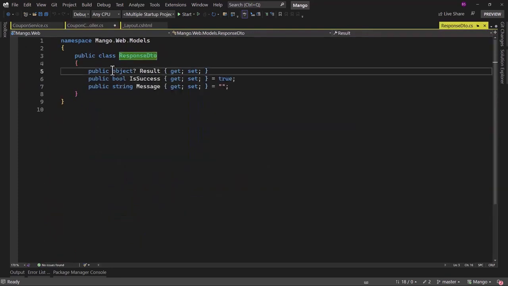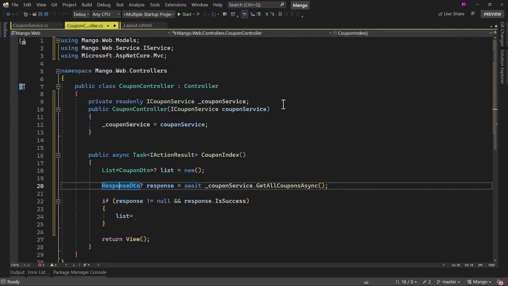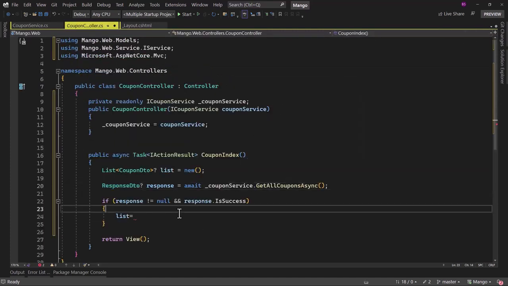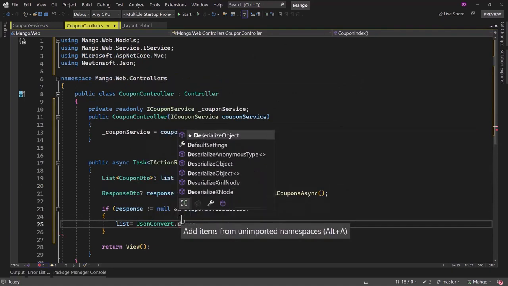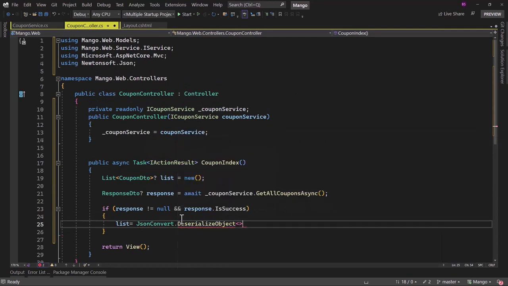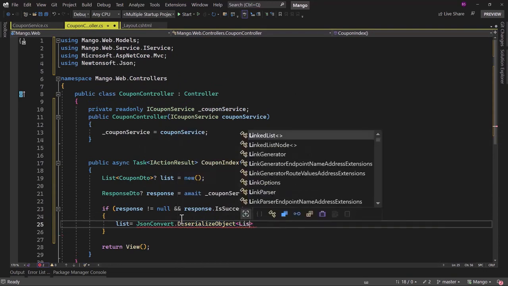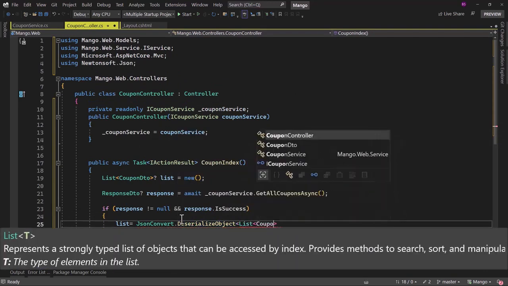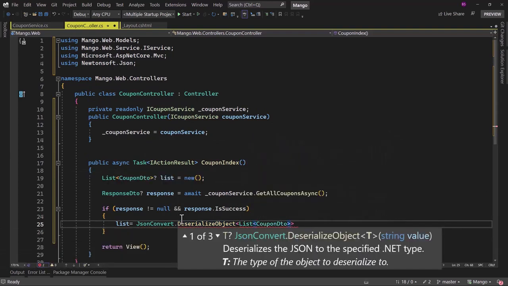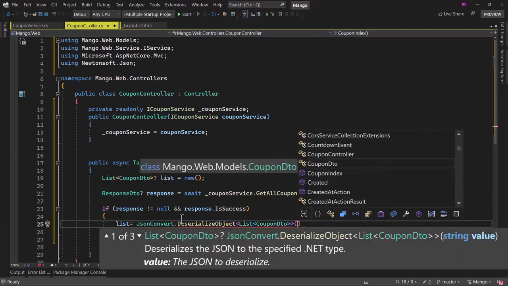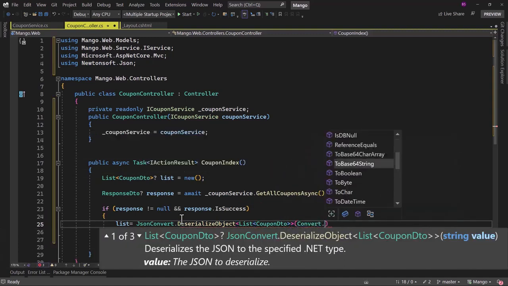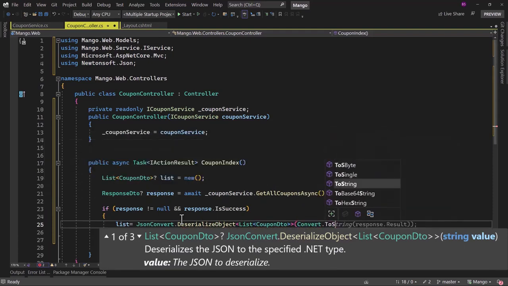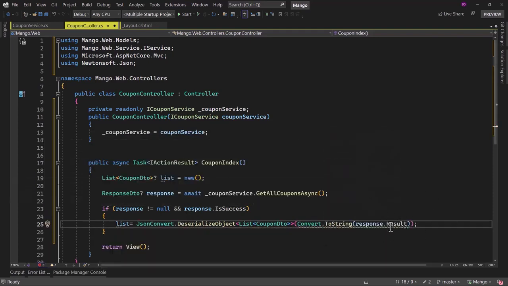If we do F12 here, that is an object. We will have to deserialize that object using the JsonConvert. We will say JsonConvert.DeserializeObject, and what will be the type? That is a list of the CouponDTO. Let me add that, and from where we will deserialize that. Before we deserialize, we will have to convert that to a string. And inside there, we will pass response.Result.